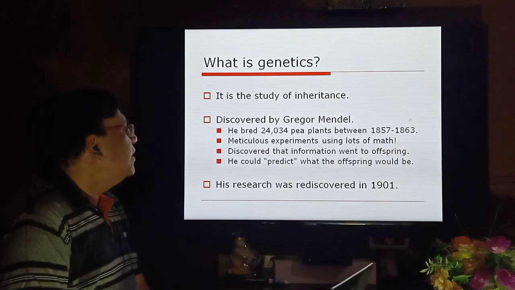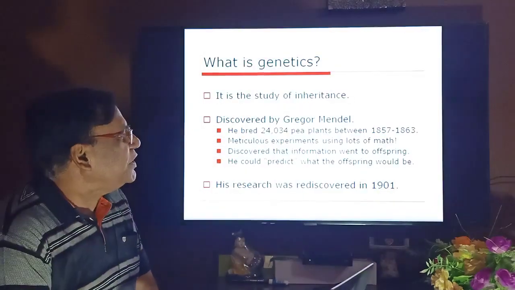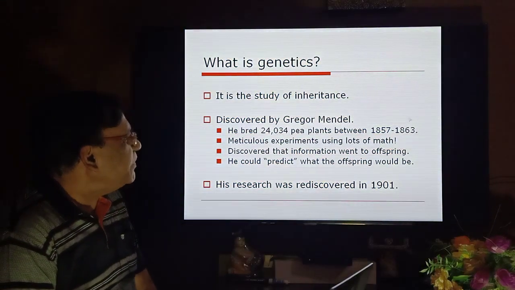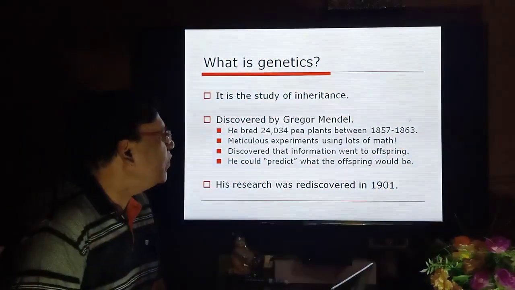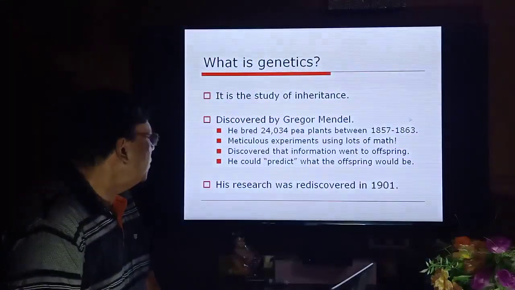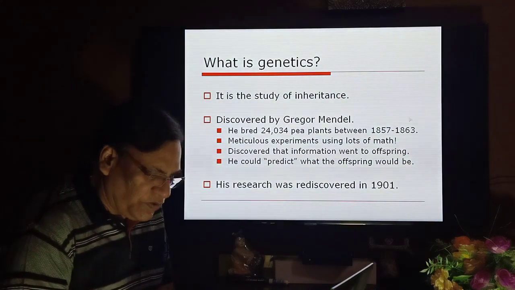He bred 24,034 pea plants between 1857 and 1863. Through meticulous experiments using a lot of math, he discovered how information went to offspring. He could predict what the offspring would be. His research was rediscovered in 1921.